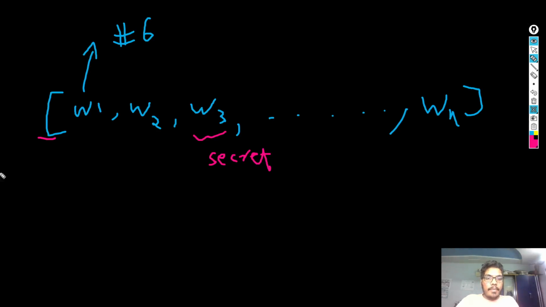I think a black background is better. So what you are given is a list of n words, each of them 6 characters long, and one of them is randomly chosen as the secret. And you don't know what the secret is.